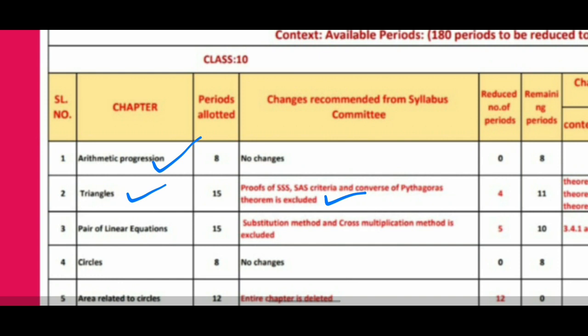Then the third chapter, which is pair of linear equations. In this again 2 methods are reduced, which will not be in the portion now: the substitution method and the cross multiplication method. These 2 methods are excluded. Now, circles chapter, it's the 4th chapter. In this there is no change, everything you have to study.